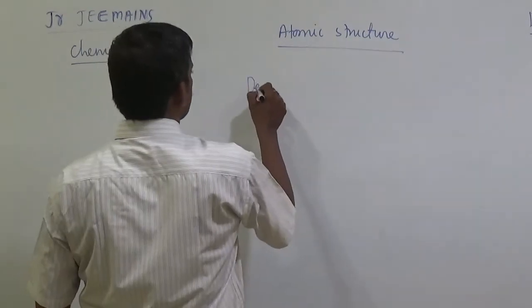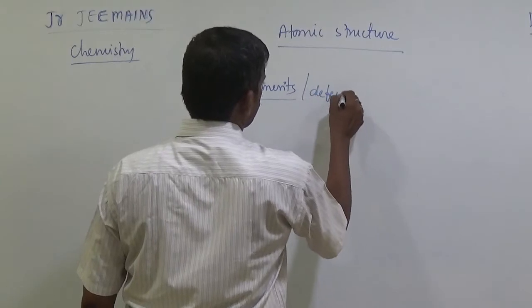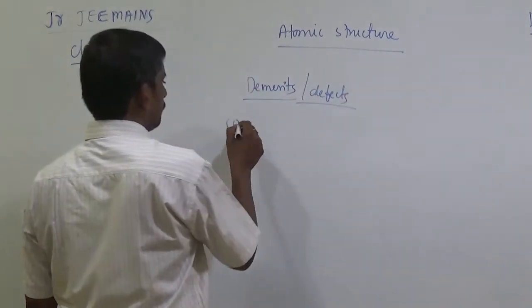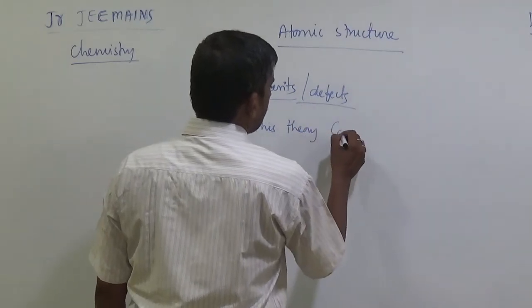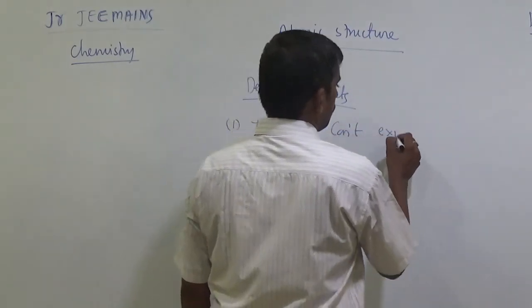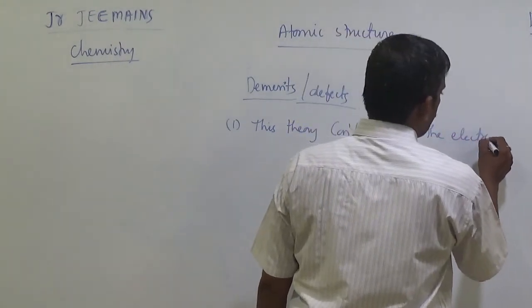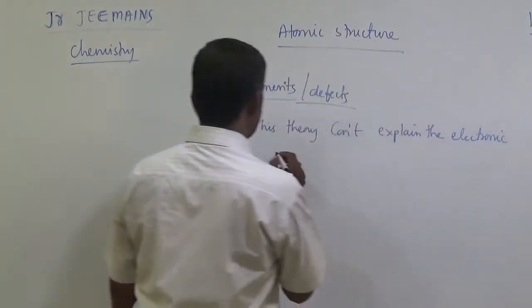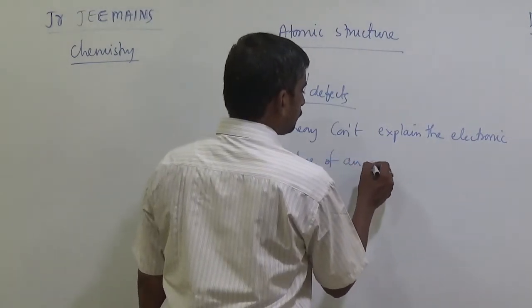Demerits or defects: this theory cannot explain the electronic structure of an atom.